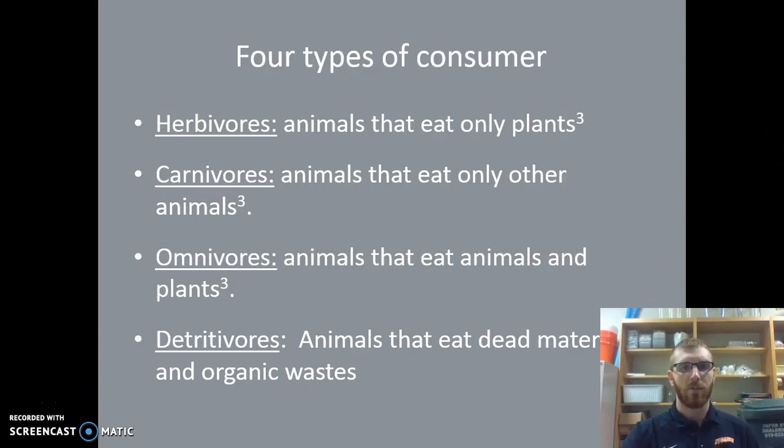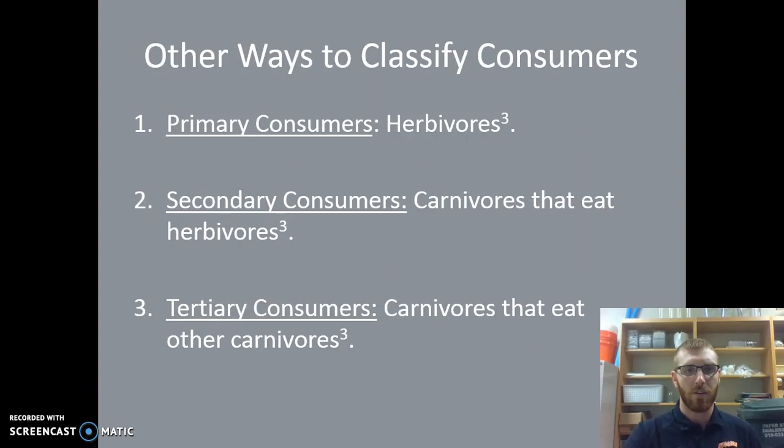Okay, here are the four types of consumers. I would add a fifth category that resembles the detritivore but is slightly different. Herbivores, animals that eat only plants. Carnivores, animals that eat only meat. Omnivores, like yourself, animals that eat animals and plants. And then detritivores, which I would also call decomposers, essentially animals that eat dead materials and organic waste. And then there's scavengers, which are animals that kind of steal other animals' food and eat dead things as well. So they kind of fall into the same category as detritivores, but they're a little bit different.